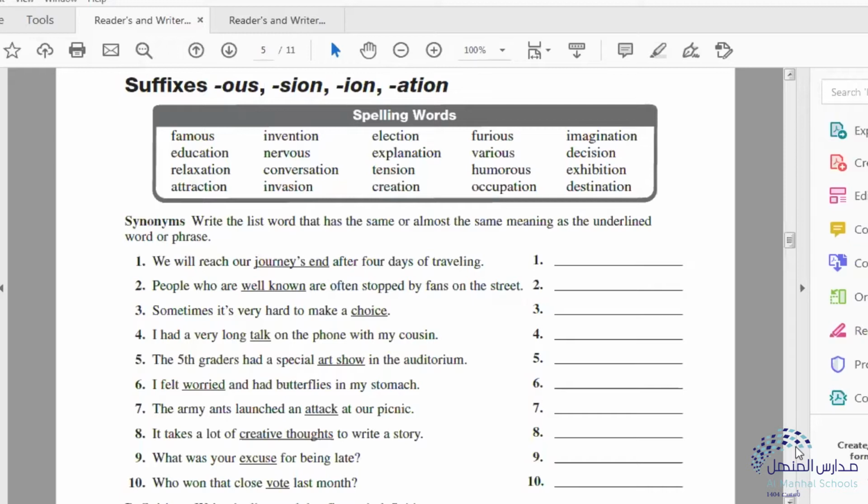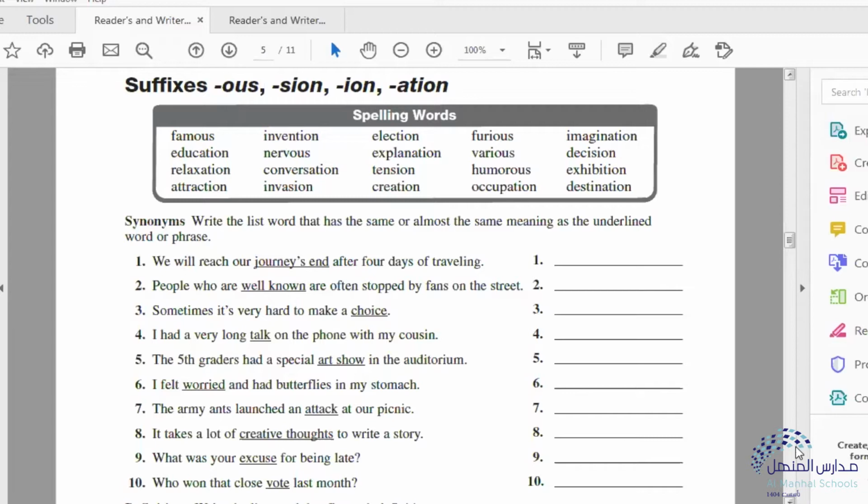Now, first of all, let's go back. What do we mean by suffixes? Suffixes are a few letters. They are not words, actually. They are letters of the alphabet that you add at the end of a word. You have the root word or the base word. The two or three or four or more letters that you add at the end of the word is called the suffix. For example, we have famous. The suffix is what? O-U-S.